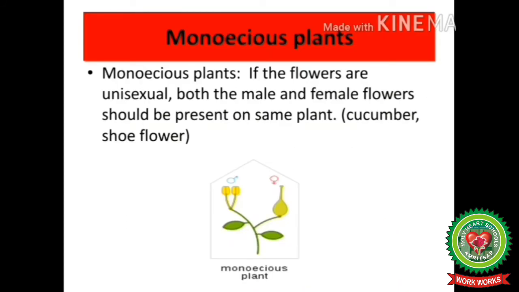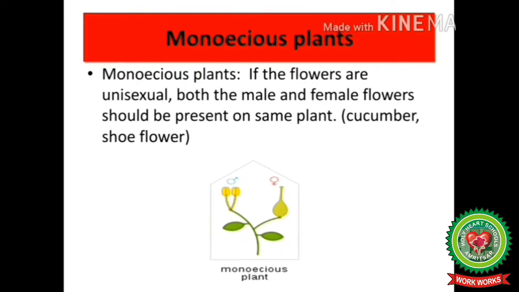Second adaptation is monoecious plants. If the flowers are unisexual, meaning single sex, both the male and female flowers should be present on the same plant. You can see this is the same plant, but one flower has a male reproductive part and another has a female reproductive part. So here self-pollination is possible. The best examples are cucumber and shoe flower.